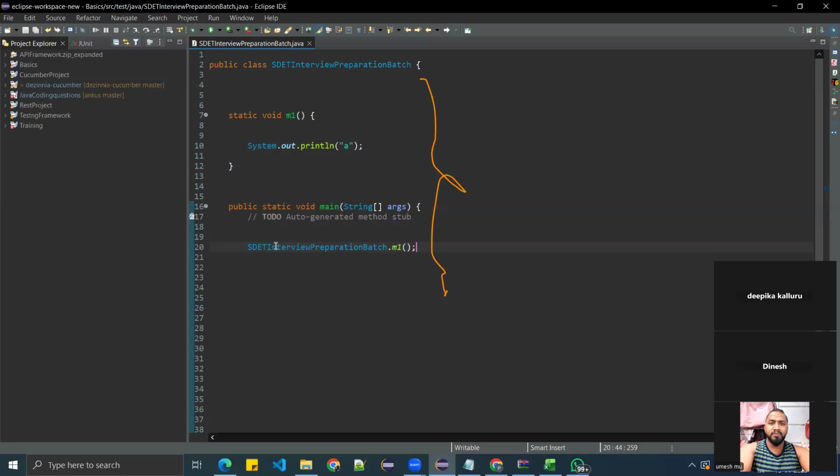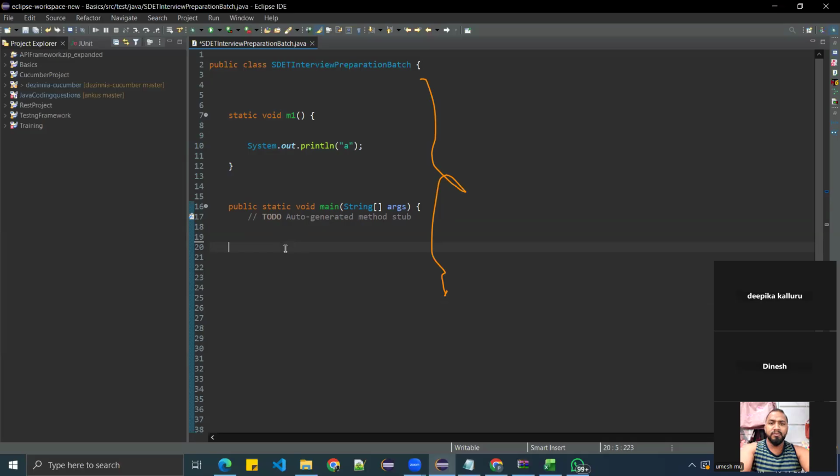Can we call it without the class name, like directly m1? Yes, you can do that, but it is not a good practice. You always need to call it by using the class name only. Got it? Similar question we had in the coding assessment yesterday.